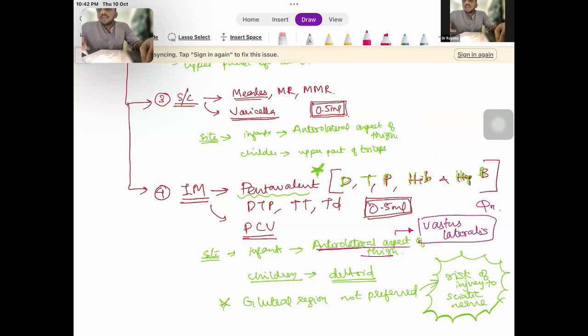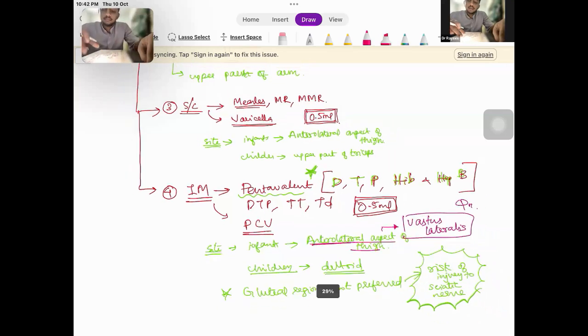And among the options, what was given? Gluteus maximus was given. So obviously, don't fall for it. The gluteal region is not preferred due to risk of injury to the sciatic nerve, and especially in infants, the anterolateral aspect of thigh is the most preferred site. And the definite muscle, if asked, the answer is vastus lateralis. Okay.